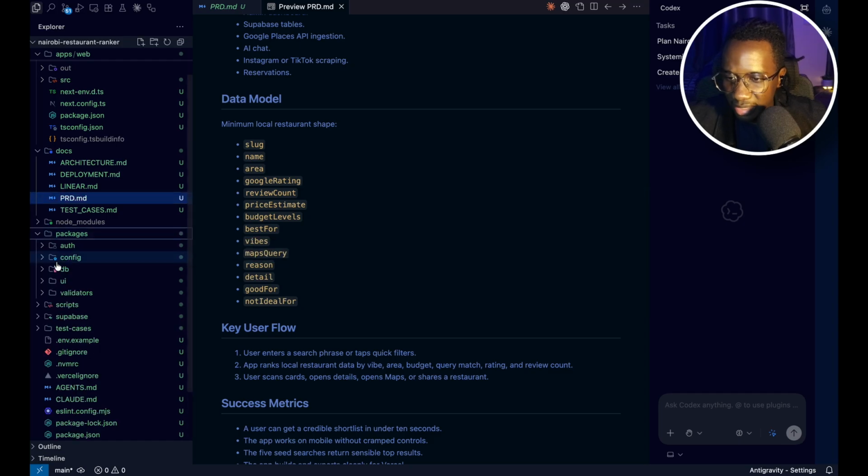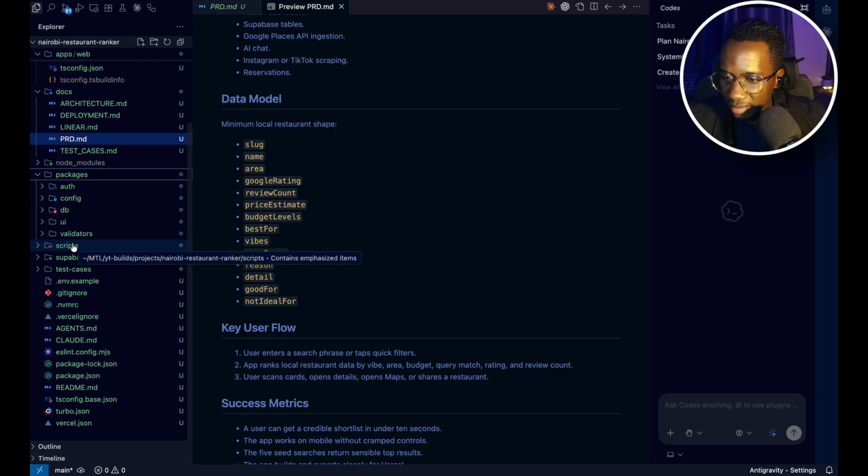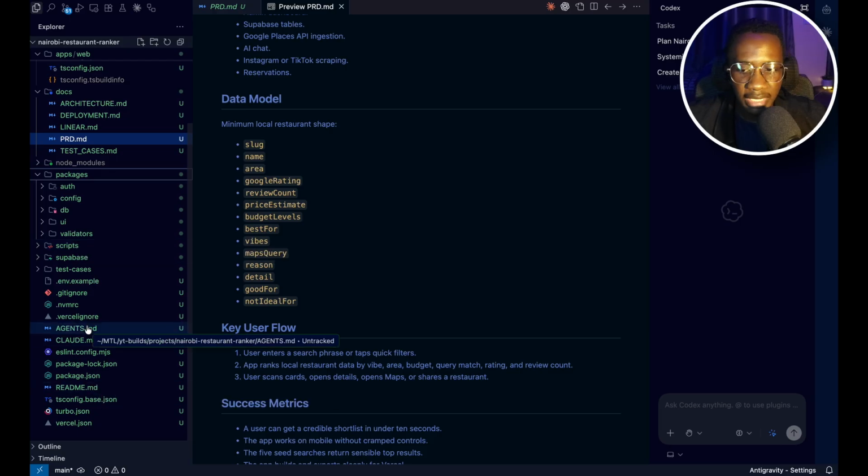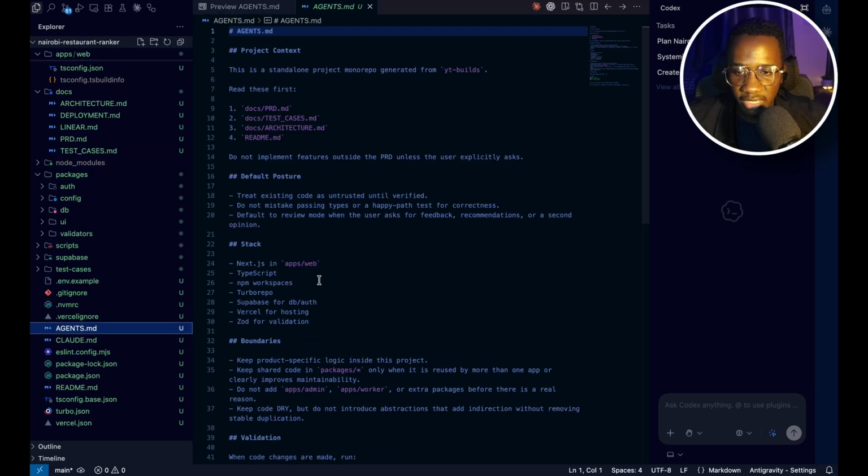Then we have packages here. This is how we get to configure everything from authentication, if you're going to have auth, how we set up the database, UI, and the validators. Then I think that's a good point to start. Of course, our usual markdown files for Claude Code and Codex. So for Claude, claude.md, and for Codex, that's going to be agents.md. So yeah, that's a good point to start.